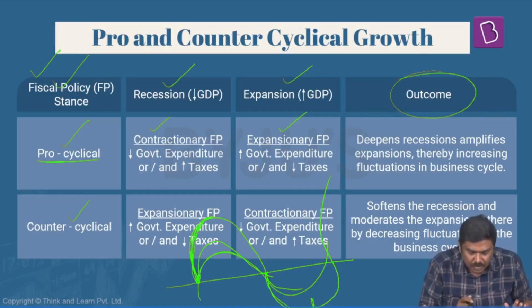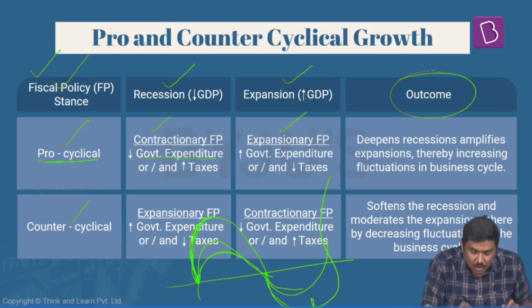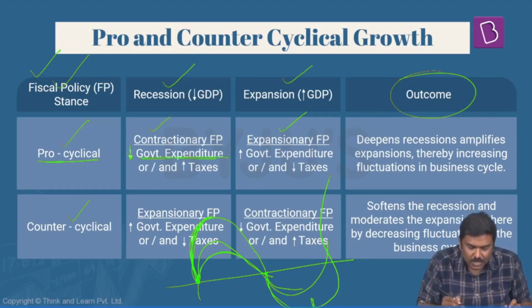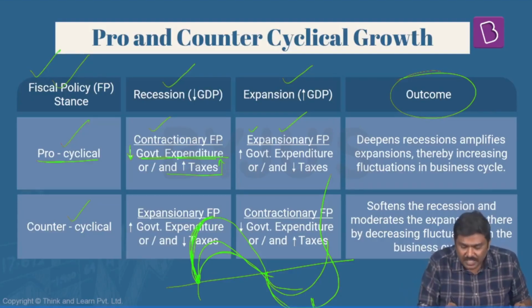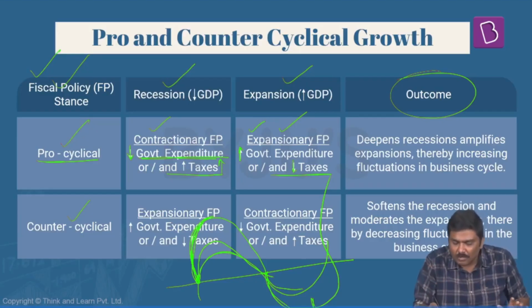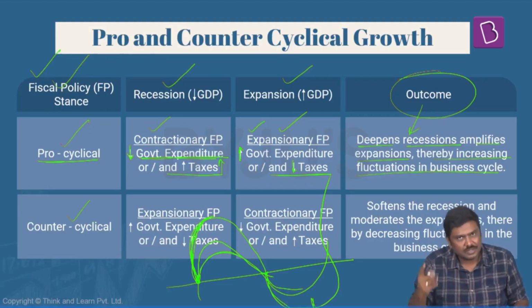So during recession, under a pro-cyclical policy, government expenditure is expected to come down and tax collection is going to increase. This will further make the recession much more severe. And during the expansionary stage, the government expenditure increases and tax rates are cut. And what is the outcome of all of this? It will deepen the recession, amplify the expansion, and thereby increase the fluctuations in the business cycle.